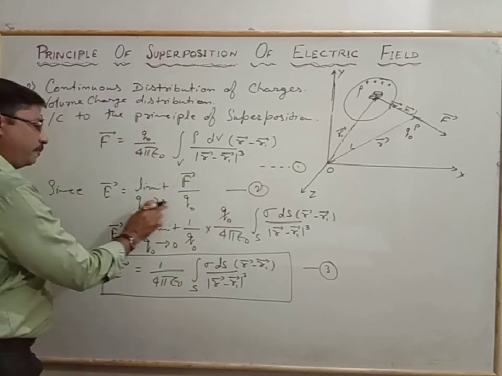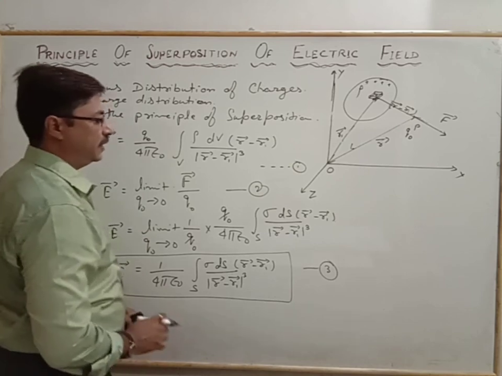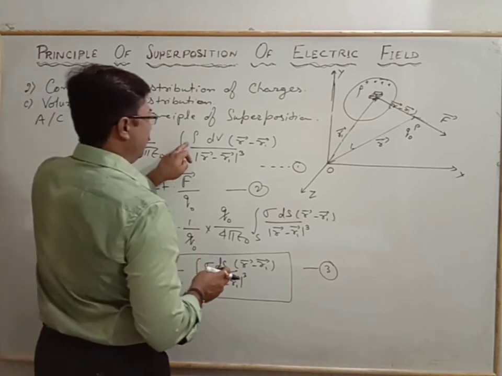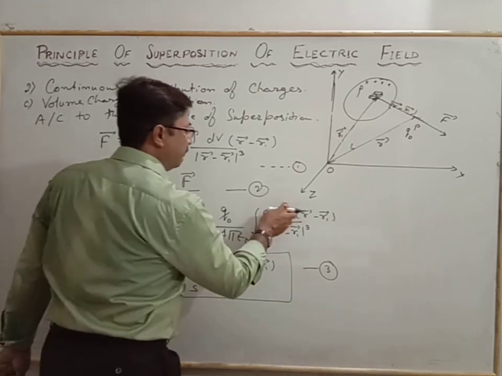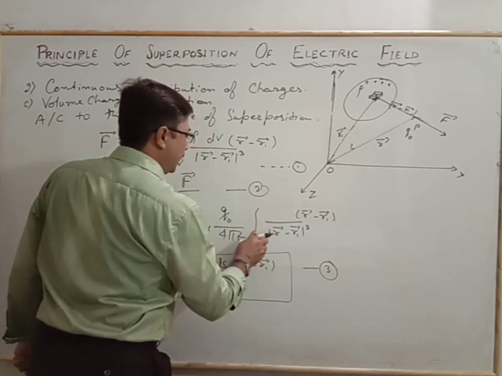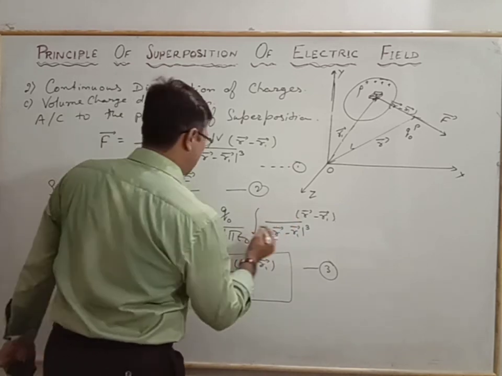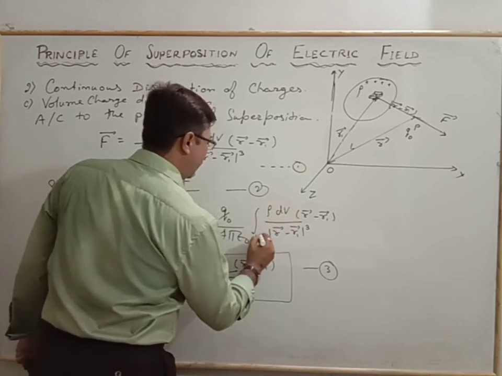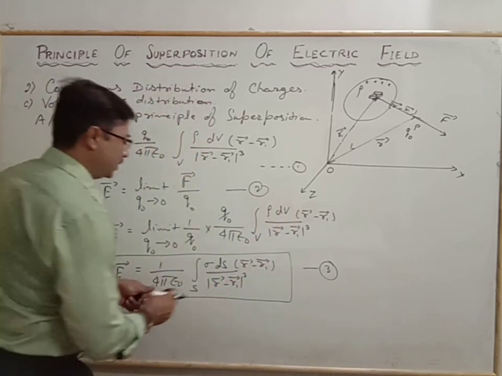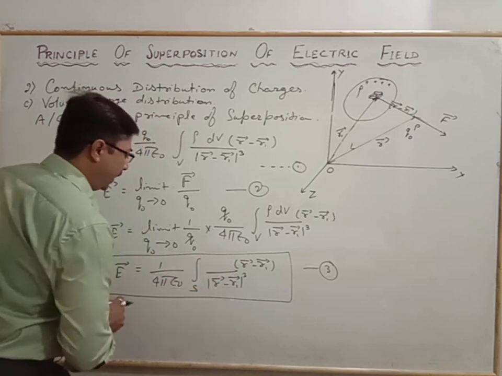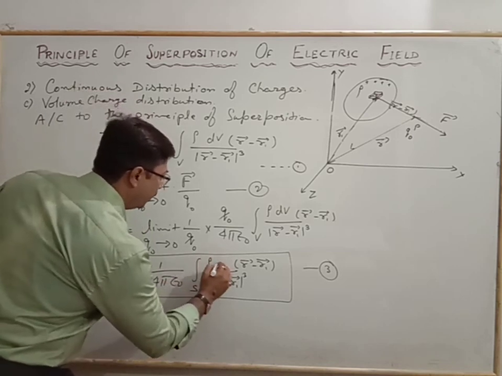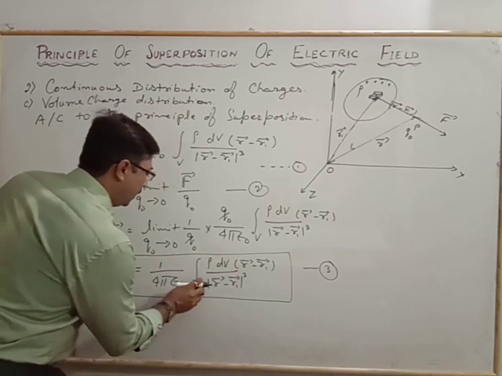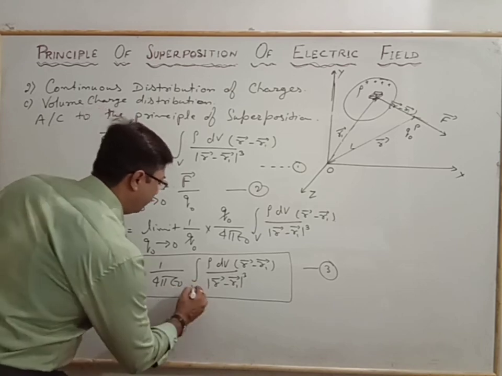With the same formula we will find the electric field, rho dV to the complete volume, integration over the complete volume.